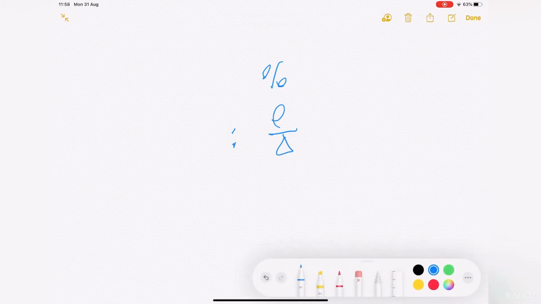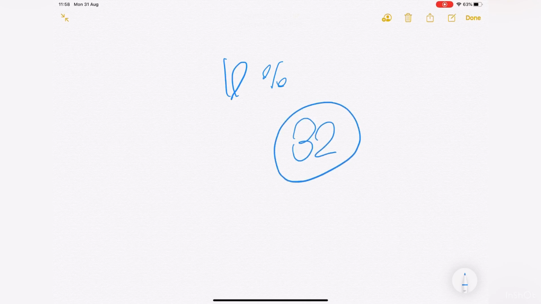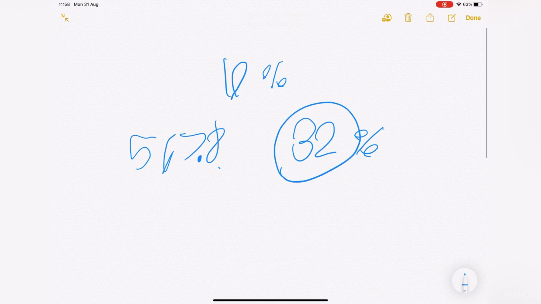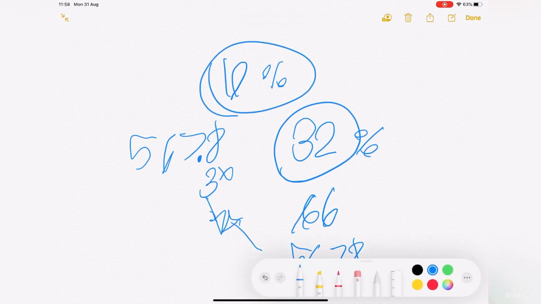Now I'm going to teach you what the benefit of 10% is. Every time you have to think of a number like 32% of a like 5, 6, 7, 8 something, all you have to do first is just put a decimal point to make a 10% times 3, and make another decimal point and then times 2, and then plus the 2 of this together. That's why 10% is a really important number that you use on the test.